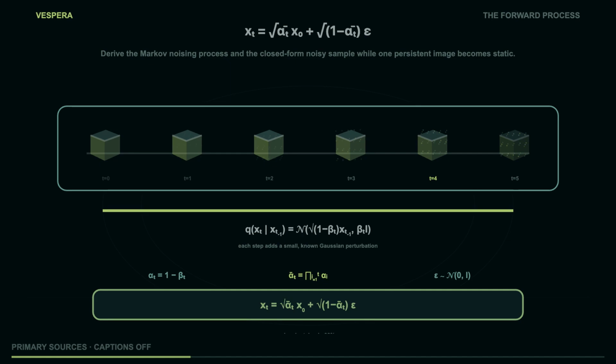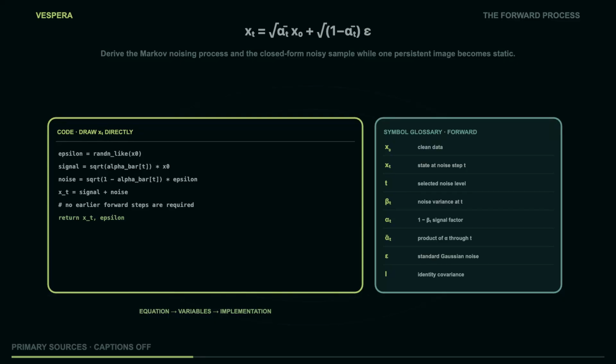The schedule also controls where the learning problem is difficult. At low noise, the predictor must recover small details without erasing edges. At high noise, it must infer global structure from weak evidence. The intermediate range asks for both. A schedule with too much signal loss too early can make the reverse problem unnecessarily ambiguous. A schedule with too little corruption may not expose the model to the broad uncertainty it must handle at sampling time. The paper supplies the formal process. Implementations choose schedules and parameterizations around that process.